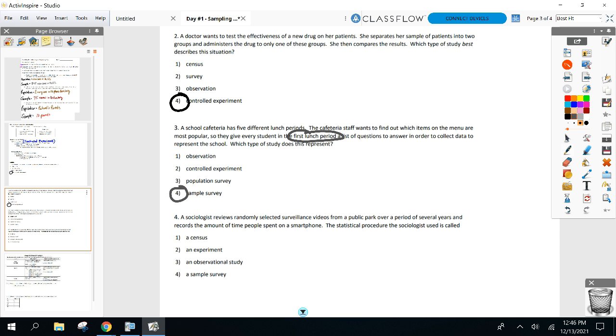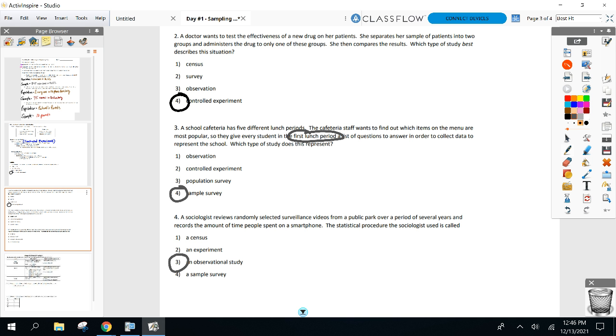Are you affecting anything? No. Absolutely not. So this is an observational study. Okay, observational study. You're just watching. You are not affecting anything. Okay, we all good?